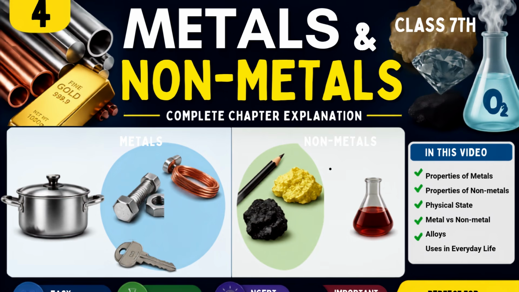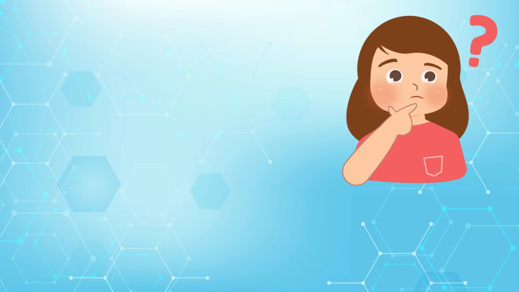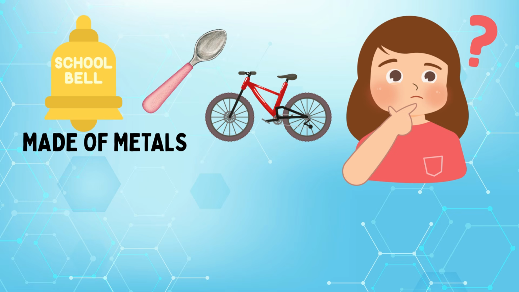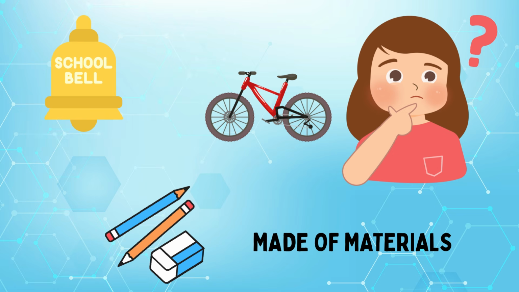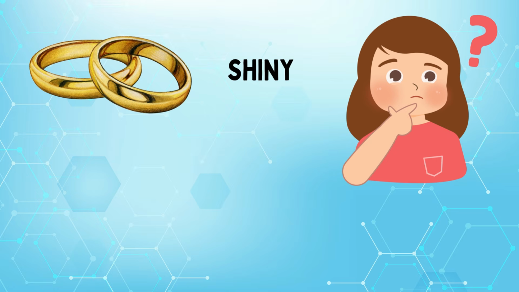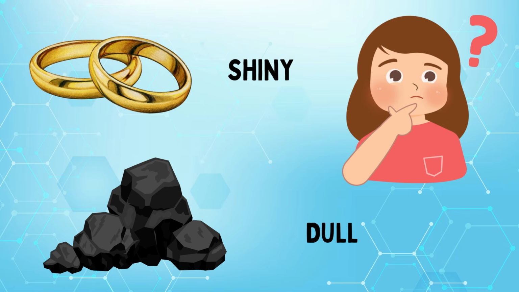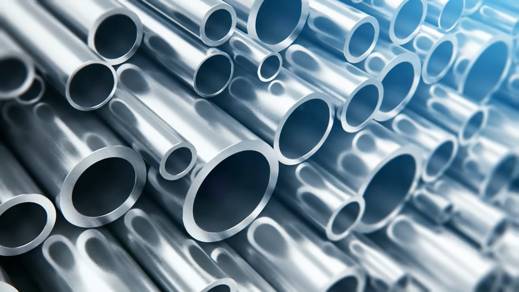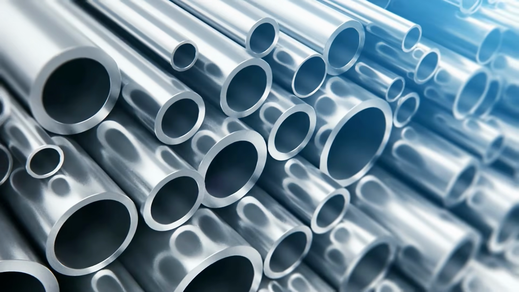Let's start. Have you ever wondered why your school bell, spoon and bicycle are made of metal but your pencil and eraser are not? Why is a gold ring shiny while coal looks dull? Let's discover the amazing world of metals and non-metals.